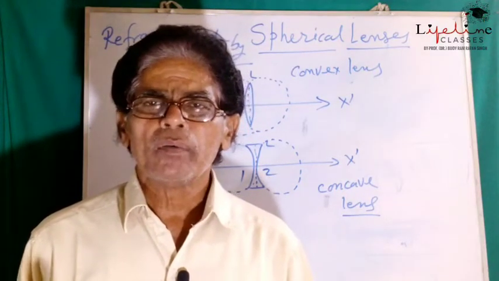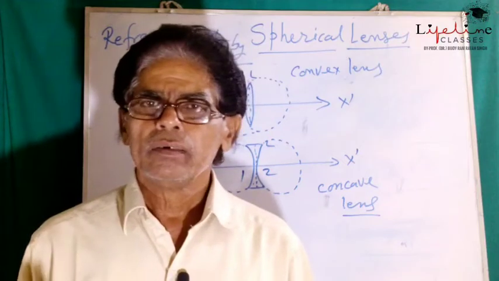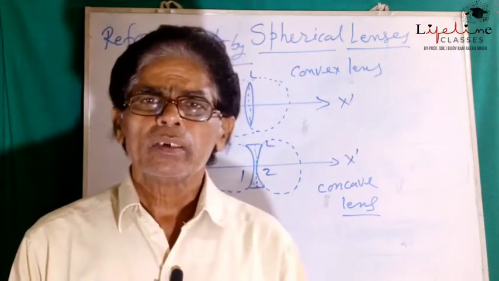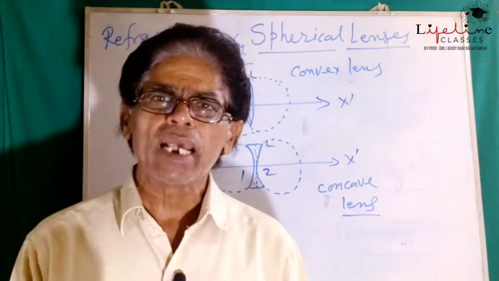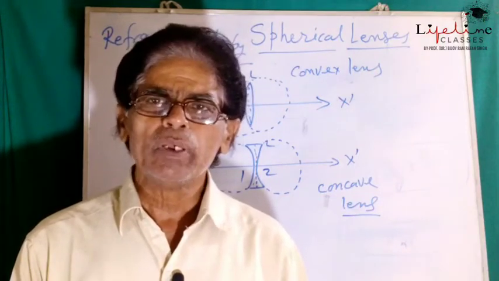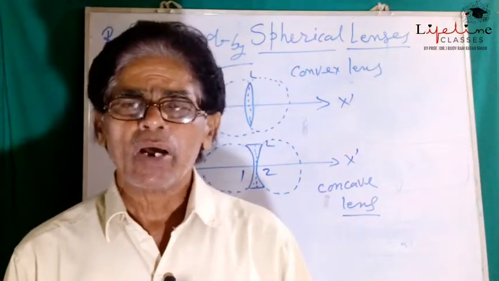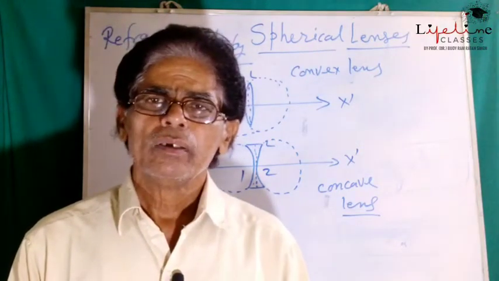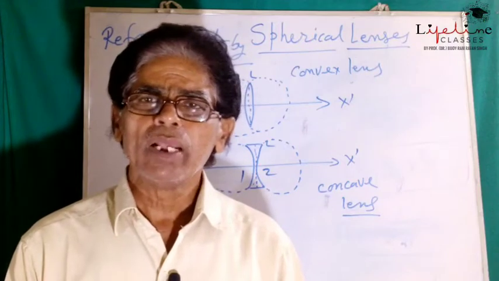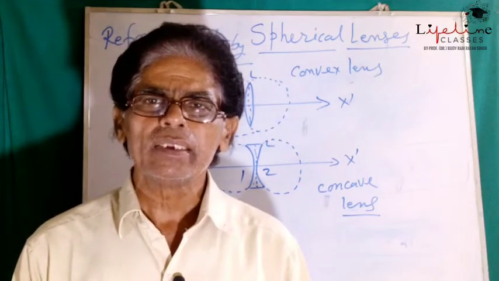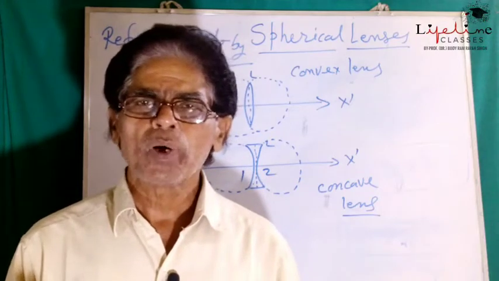Now, principal focus, we have already understood. What is principal focus? The point on the principal axis at which the divergent beam appears to be emerging out, or in case of concave lens, and the point of convergence of the refracted rays are called principal focus.